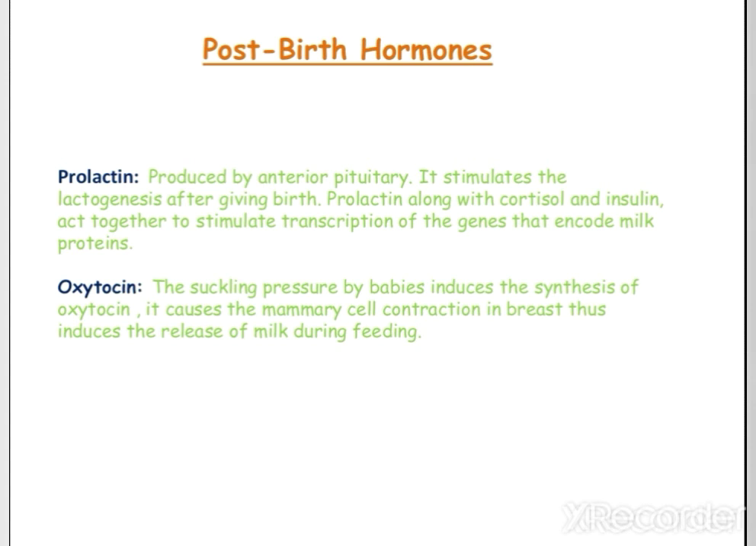Oxytocin synthesis is induced by the suckling pressure by babies. When the suckling pressure increases, the oxytocin synthesis also increases, and the oxytocin causes the release of the milk during the feeding. If the concentration of oxytocin is high, then the amount of released milk is also high. So this is how the post-birth hormones regulate the nourishment of the baby.